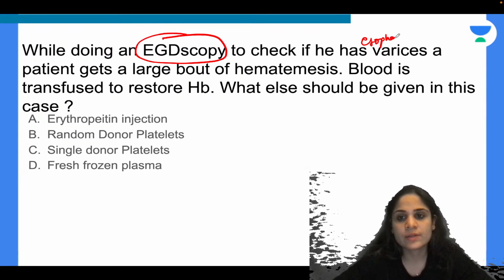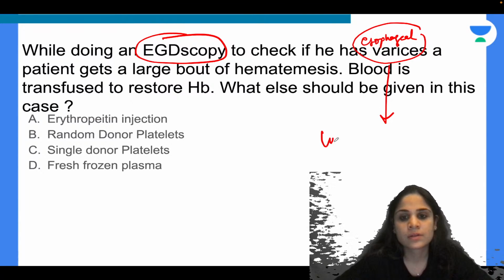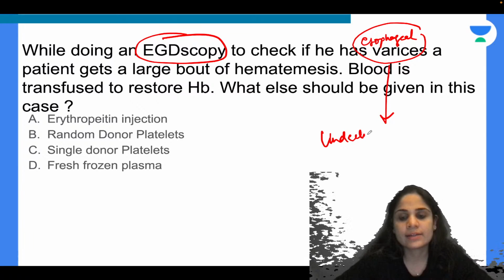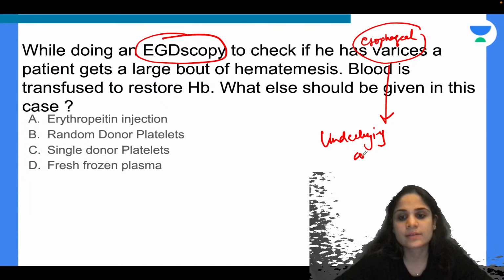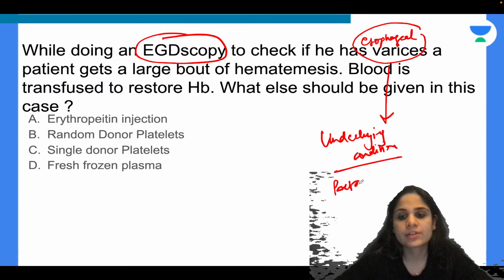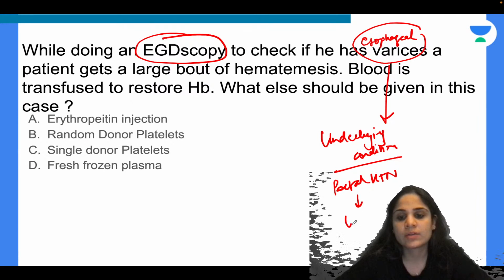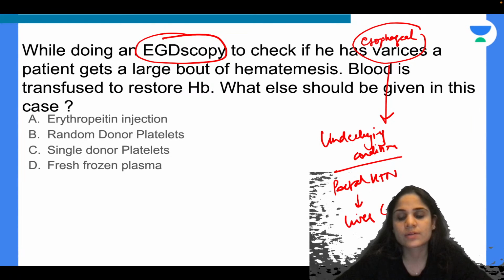So in case of esophageal varices, what is the underlying condition? Anyone, what is the underlying condition in case of esophageal varices? Most of the times it is because of portal hypertension. This portal hypertension is secondary to liver cirrhosis, correct?